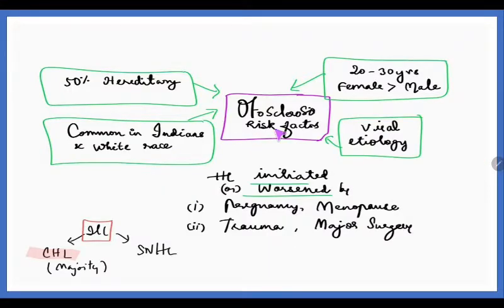Now coming to the risk factors, it is usually 50% hereditary, and it is common in Indians and the white race. It presents at 20 to 30 years of age, and that too in a female. Remember, Meniere's disease is predominantly for male. I have to remember like Meniere, men, same word. So men are predominantly affected. Here in otosclerosis, females are affected. It could also have a viral etiology.